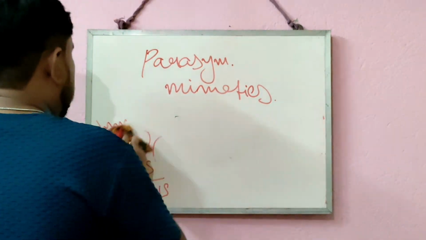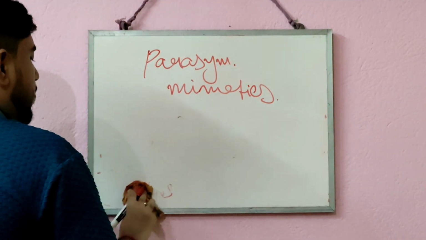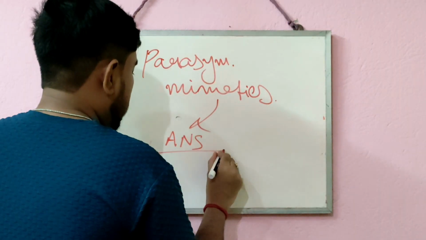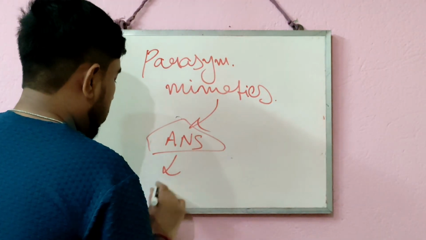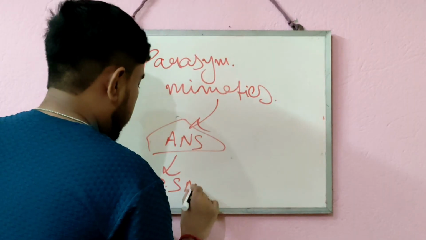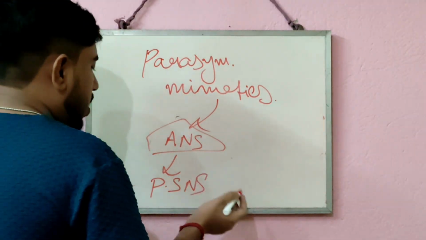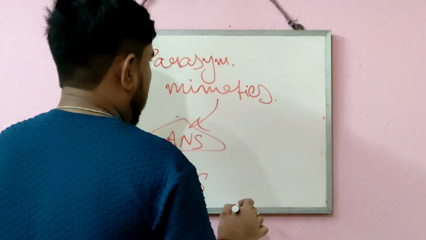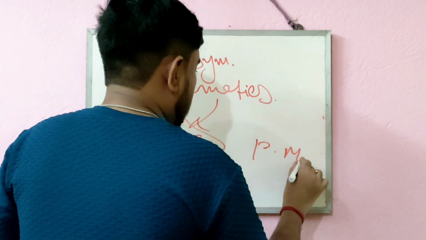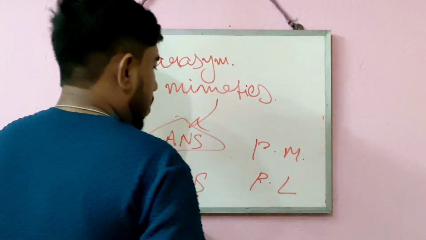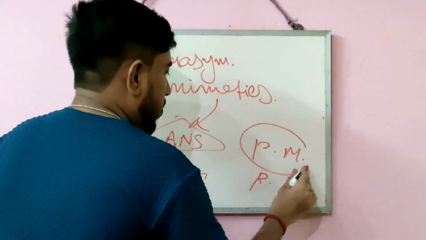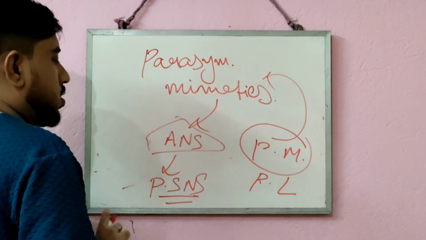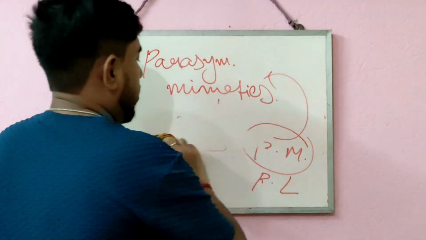So today we are going to discuss another classification of drugs which act on the autonomic nervous system, specifically on the parasympathetic nervous system. Drugs acting on the parasympathetic nervous system are also classified into two parts: parasympathomimetic drugs and parasympatholytic drugs. Today in this class I am going to discuss mainly parasympathomimetic drugs. So let's go into the main topic of today's video.